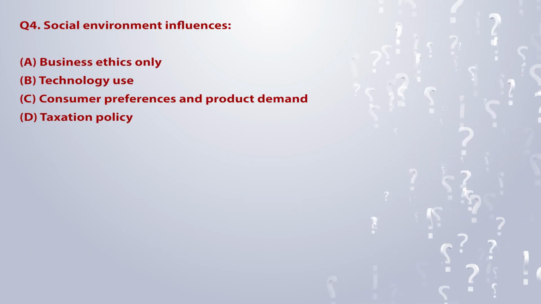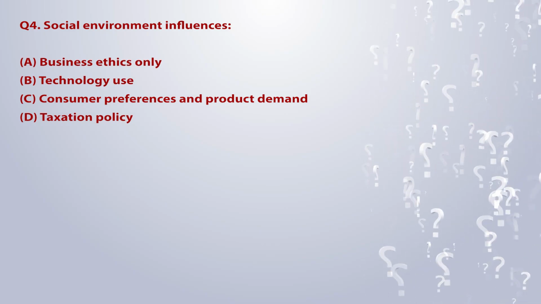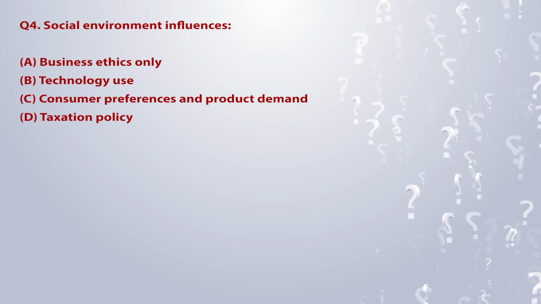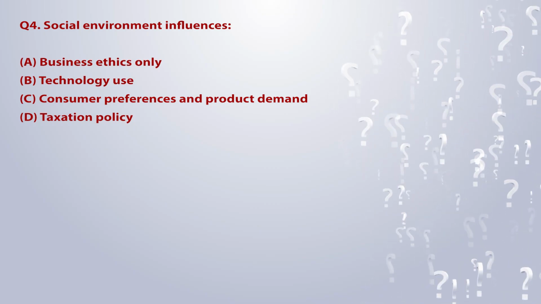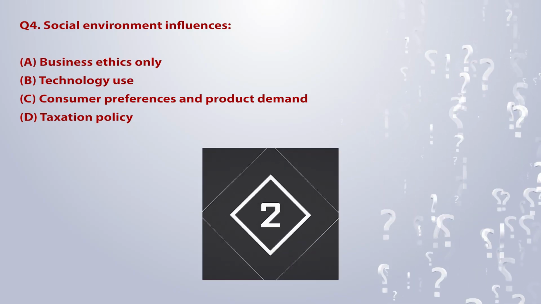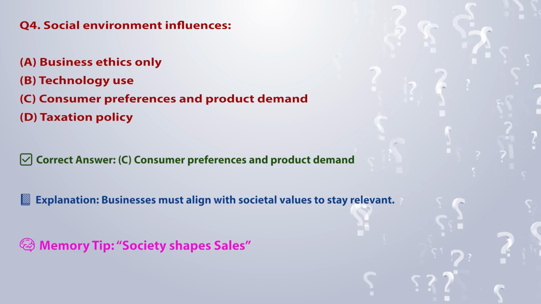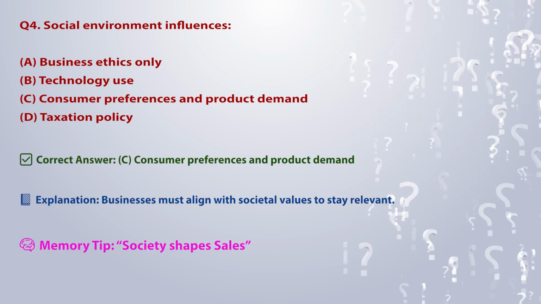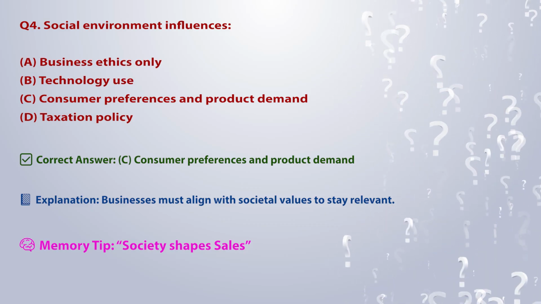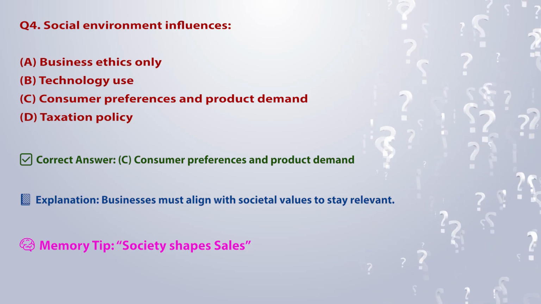Q4. Social environment influences: A. Business ethics only. B. Technology use. C. Consumer preferences and product demand. D. Taxation policy. Correct answer, C. Consumer preferences and product demand. Explanation: businesses must align with societal values to stay relevant. Memory tip: society shapes sales.